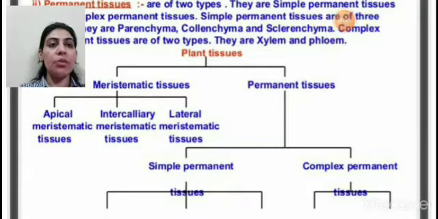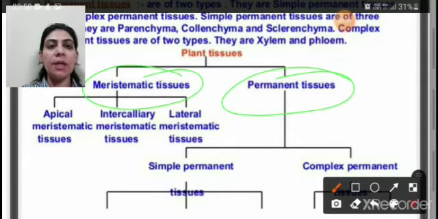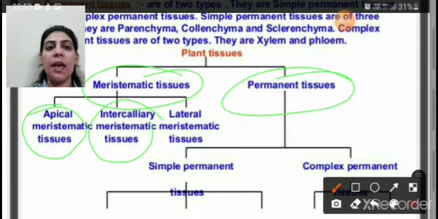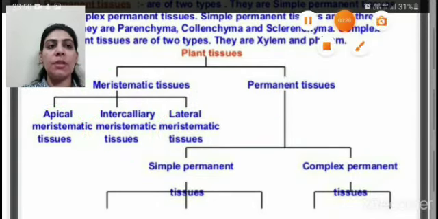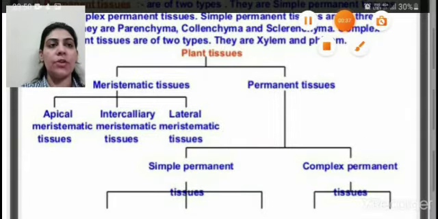Now I am explaining you the flow chart of plant tissue. Plant tissue is divided into two types: meristematic tissue and permanent tissue. Meristematic tissue are the tissue that have the capacity to divide throughout their life. मेरिस्टेमेटिक टिश्यू की तीन टाइप हम स्टडी करेंगे: apical meristematic, intercalary meristematic and lateral meristematic tissue. And permanent tissue की हम दो टाइप डिस्कस करेंगे यहाँ: simple permanent tissue and complex permanent tissue.